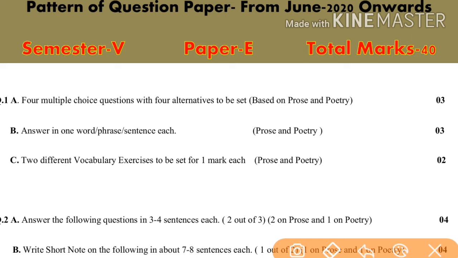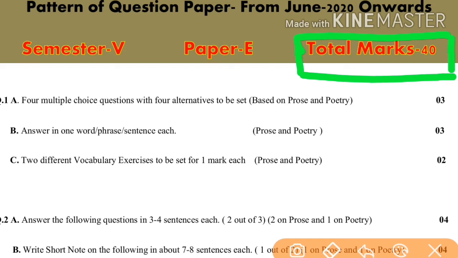See now, question first will be 4 multiple choice questions with 4 alternatives to be set. This question will carry 3 marks. Keep in mind, the whole paper is of 40 marks. So you will have to attempt every paper of every subject that you will have to give for 40 marks. And let us see the division of these 40 marks.